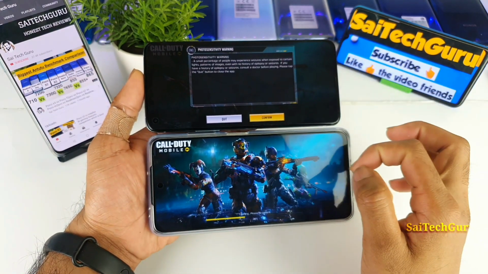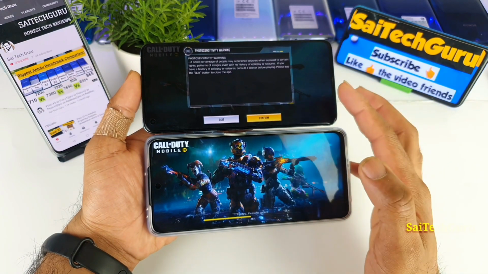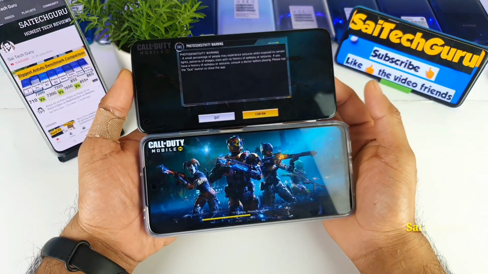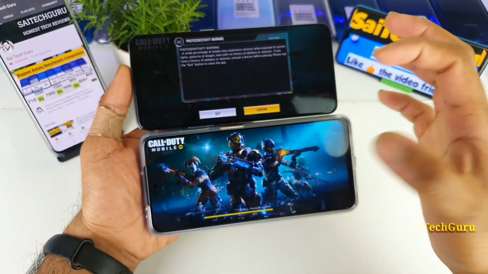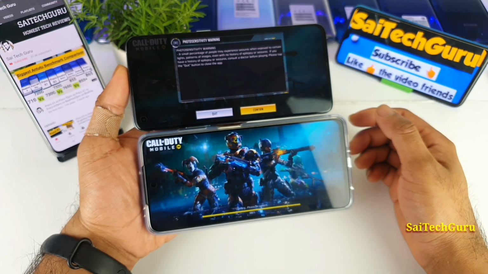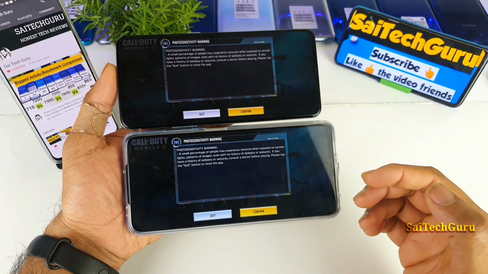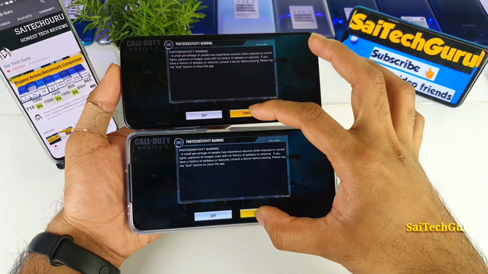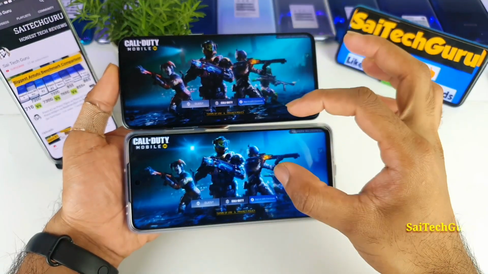And the OnePlus 8 did ask for permissions. The OnePlus 8 showed this window first, so let me wait for the same kind of window on the Poco X3, and let me click at the same time. And here is the Poco X3 smartphone as well. Later it did get turned on. So let me try to click the confirm button at the same time. I clicked at the same time.